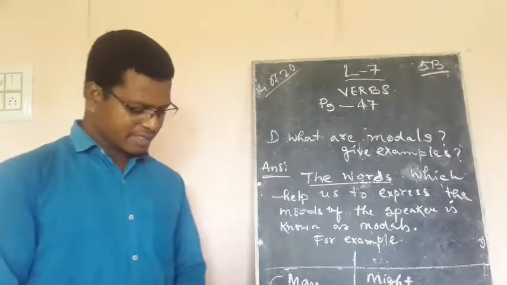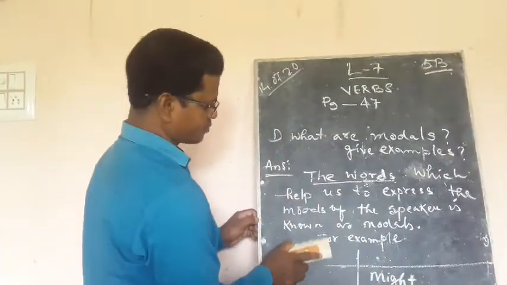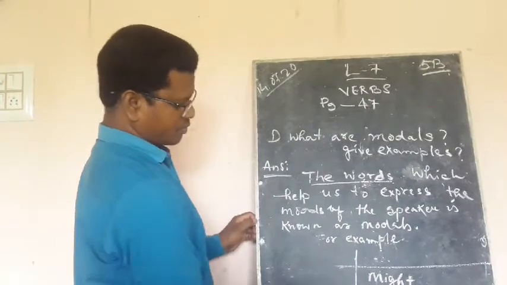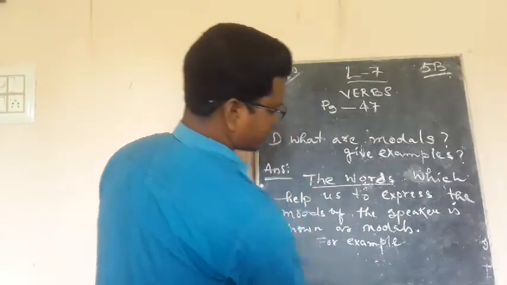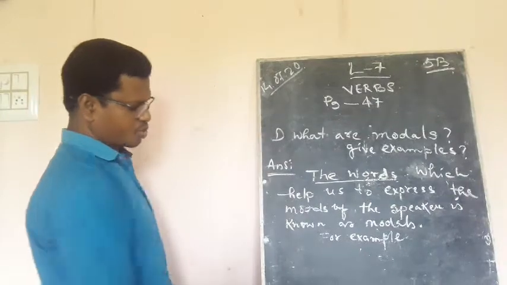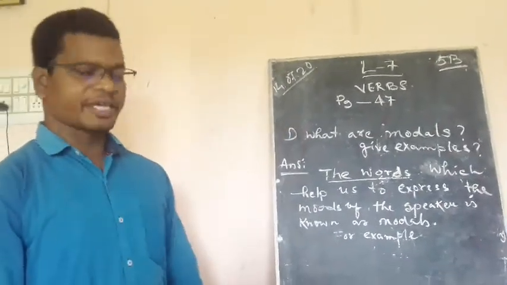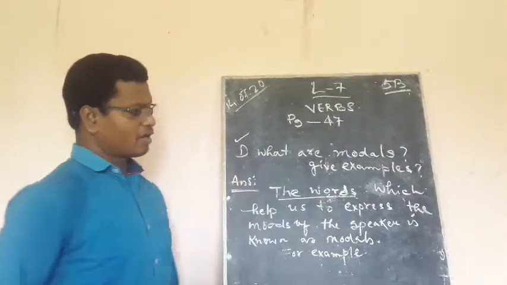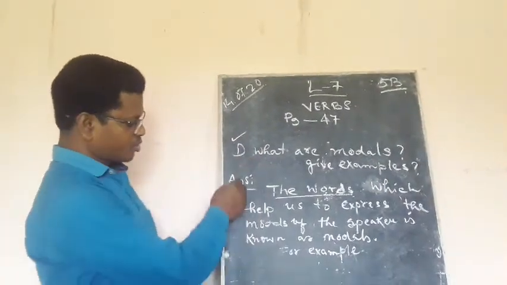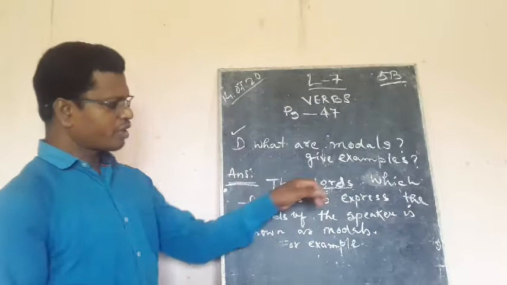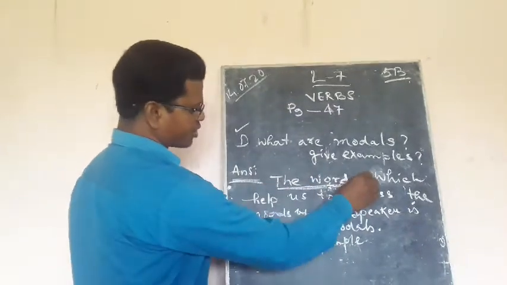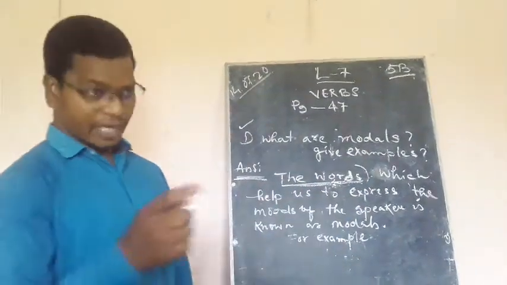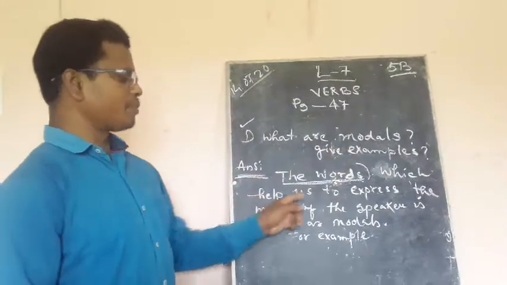Question number D. Here is one question that you are supposed to write: What are modals? Give examples. You will be writing it in the copy. The answer is, the words here mean the helping verbs which help us.